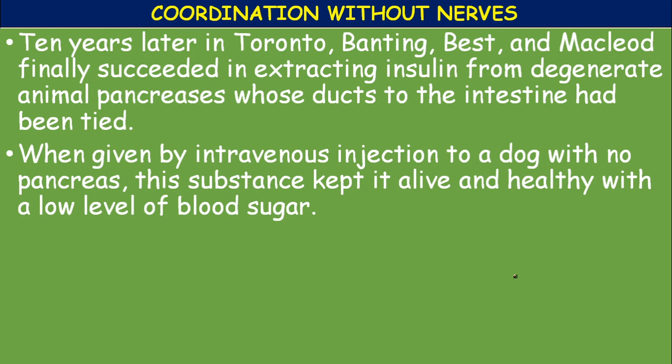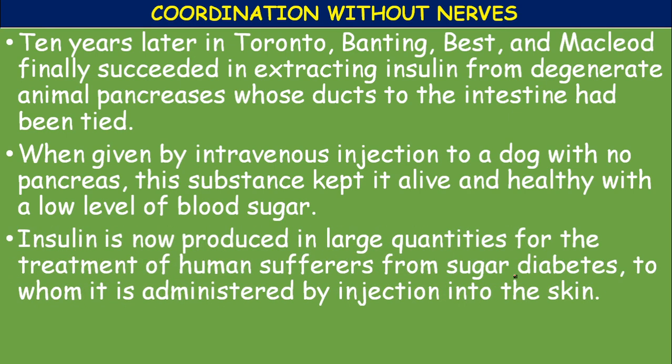So what they have done? They removed the pancreas from the dog and they injected that secretion of the pancreas, insulin, intravenously in the form of an injection. So that substance kept the dog alive and healthy with a low level of blood sugar.